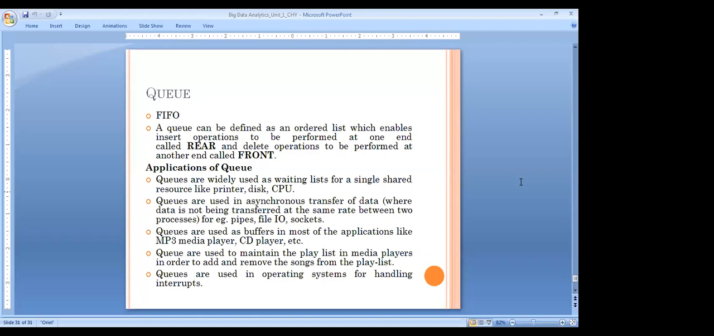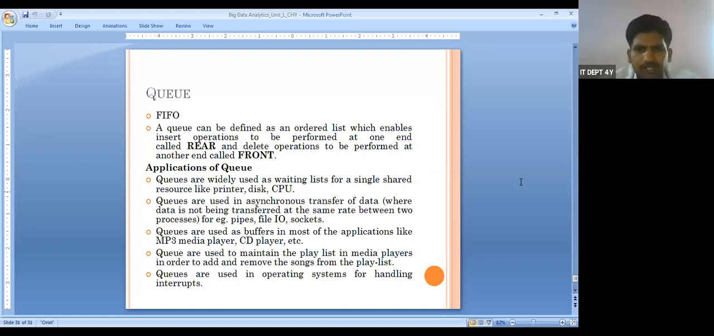Then queues are used for asynchronous transfer of data, where the data is not being transferred at the same rate between two processes. For example, pipes, file input output operations and sockets. Queues are used in our real life, very interesting, in MP3 players and CD players. When we insert some data into the CD, how will it be read? The same way, it will exit.